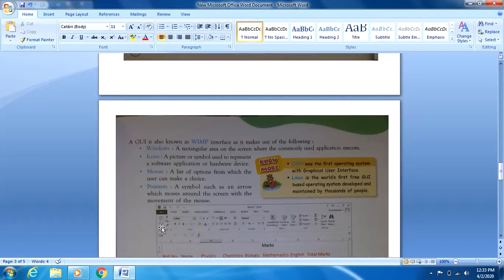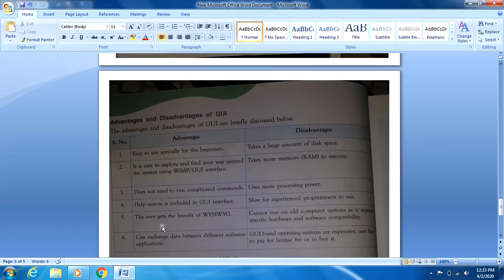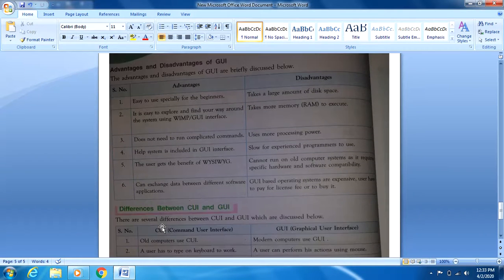So now we will discuss about the advantages and disadvantages of GUI. So first of all, advantages: it is easy for the beginners, because as I told you, a layman cannot use CUI, but GUI can be used easily, and there is no need to learn the complicated commands also. And in the GUI we have WYSIWYG interface also, which means what you see is what you get.